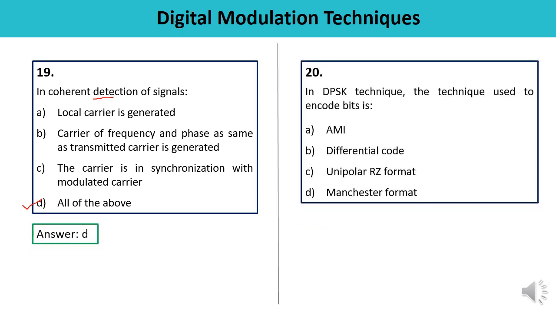Question number 20. In the DPSK technique, which kind of technique is used for encoding the bits? AMI, differential code, unipolar RZ format, or Manchester format. So here differential code is used to encode the bits. Let us check the answer. Yes, this is the correct one.